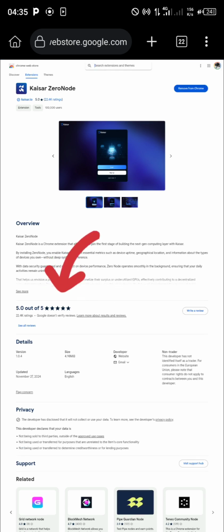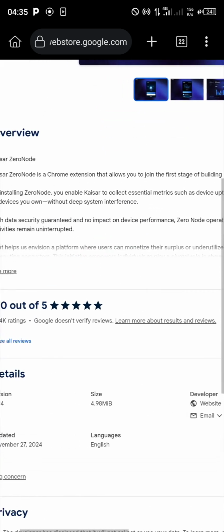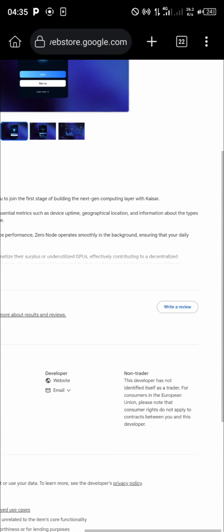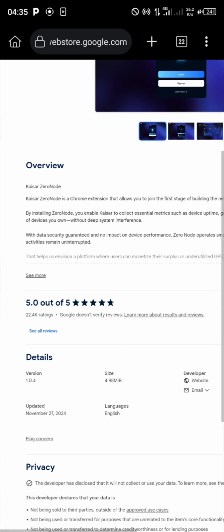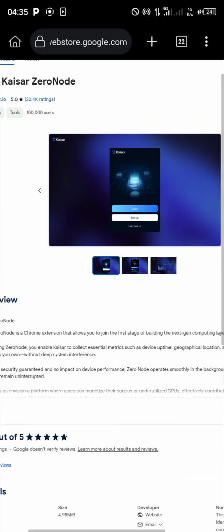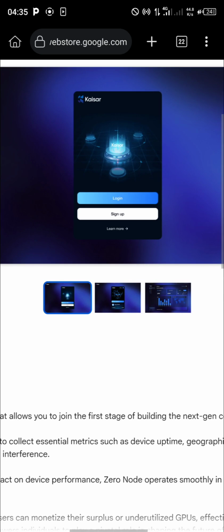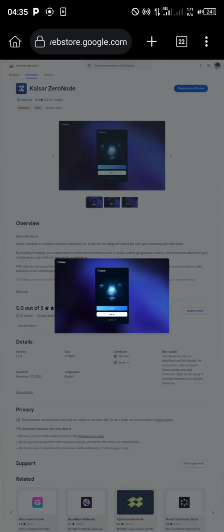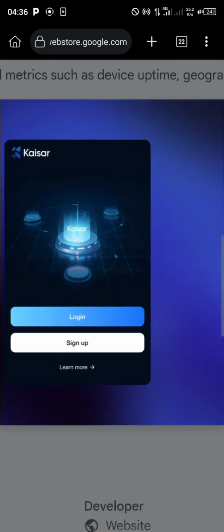Okay, so you can see here 5-star. Then for you to do this, your Google account needs to be on this browser. So that one is very easy.